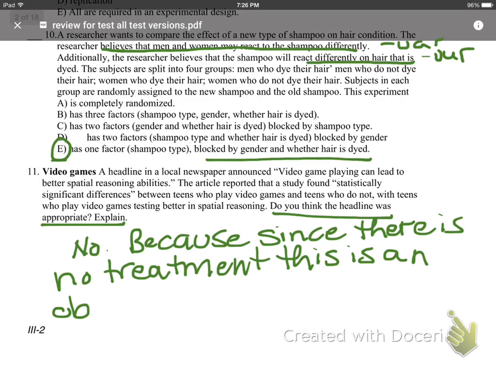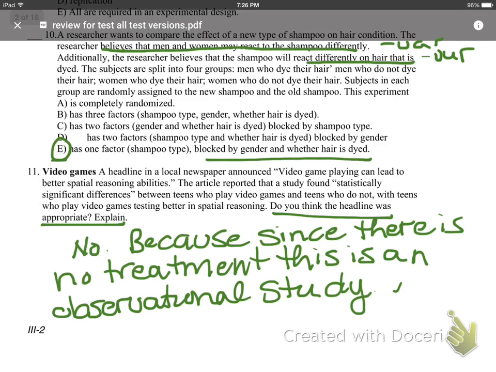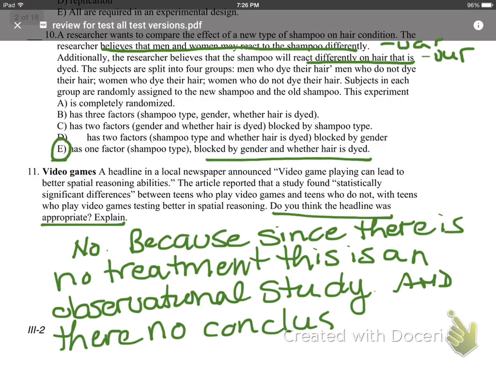An observational study. And there's no conclusion. You can't make conclusions on observational studies. You need to know that. Okay? Great.